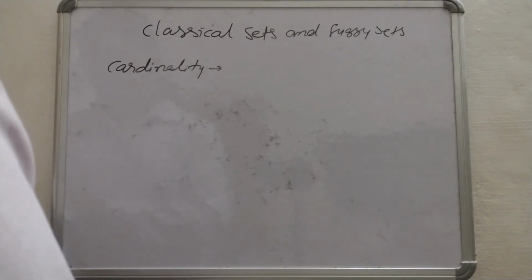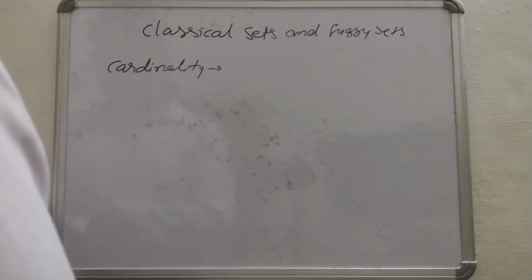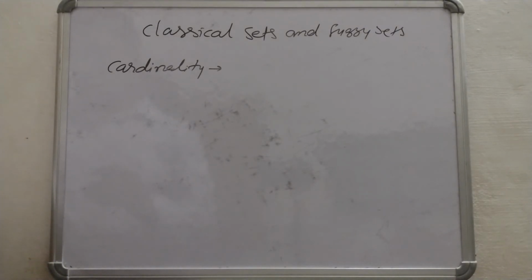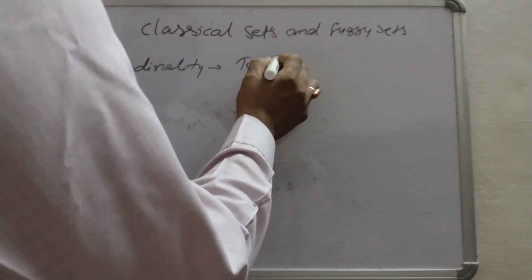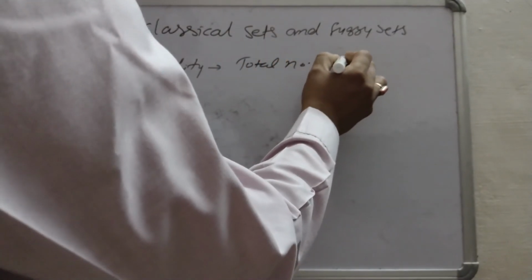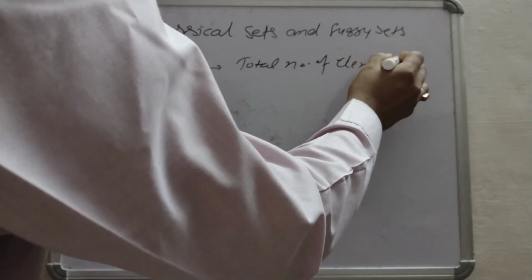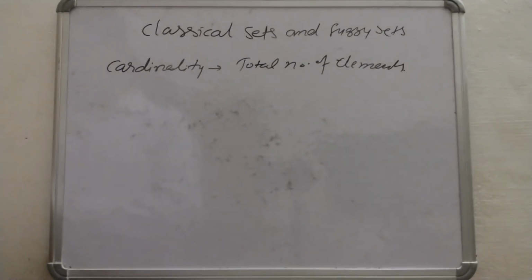The total number of elements in a universe X is called its cardinal number, meaning how many elements there are in total, or the cardinality of the set.